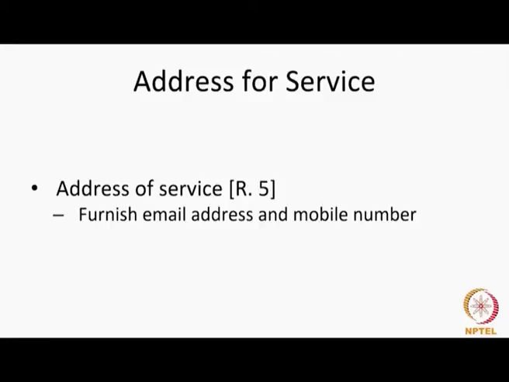Every person concerned with any proceeding or every patentee shall furnish to the controller an address including email address. Now, this was introduced by the new rules, and the proviso says the patent agent shall also be required to furnish to the controller a mobile number registered in India. So, the email address is of the clients, but the mobile number is for the patent agent.